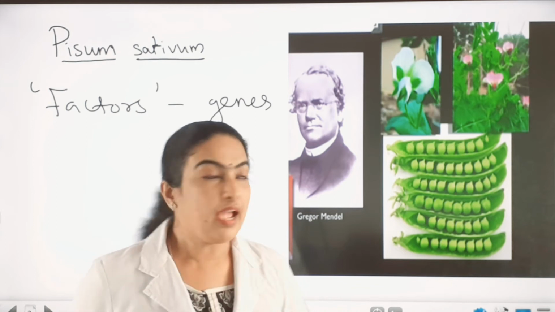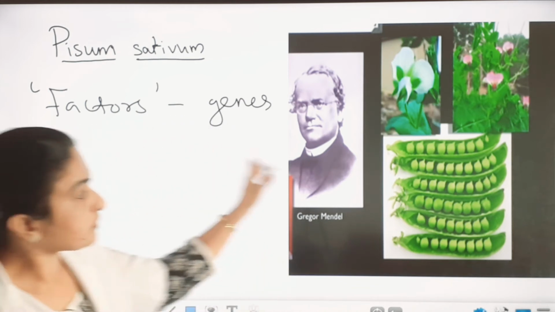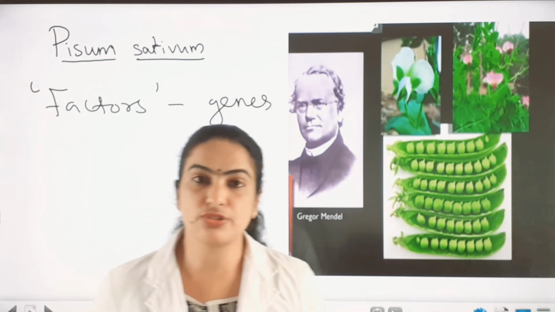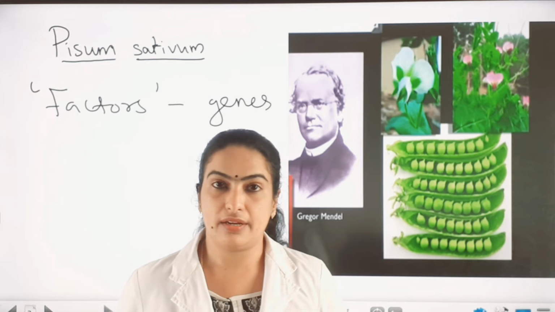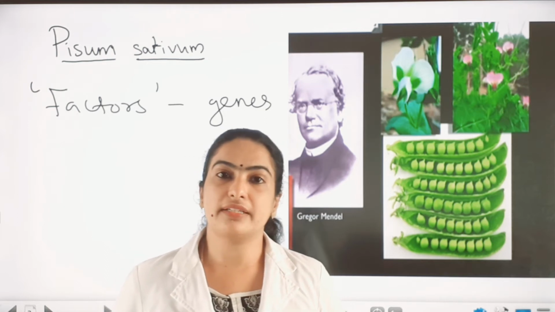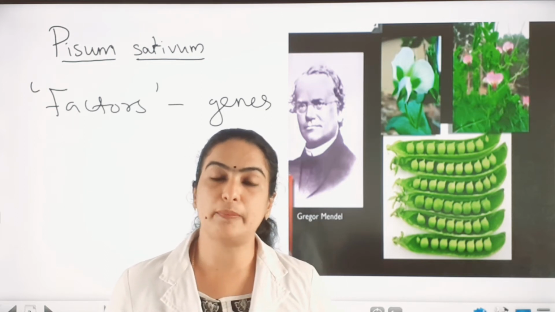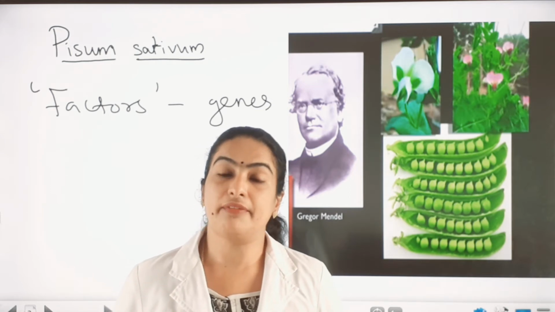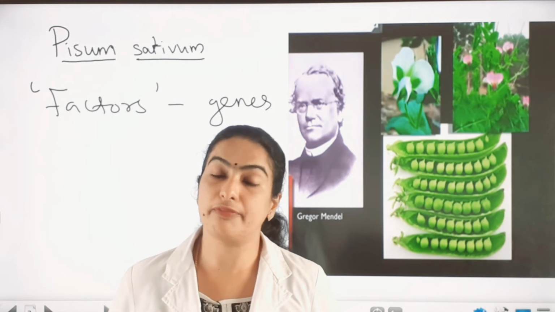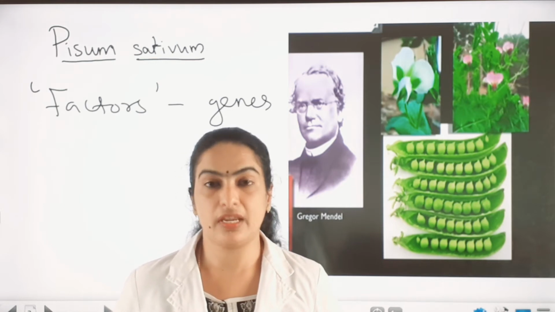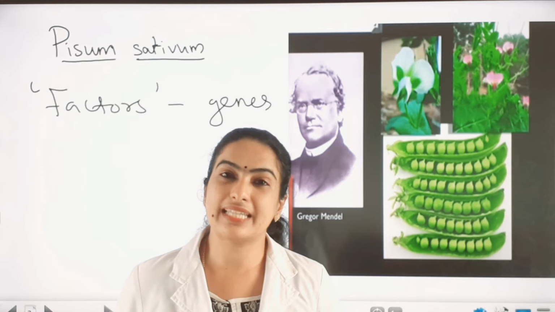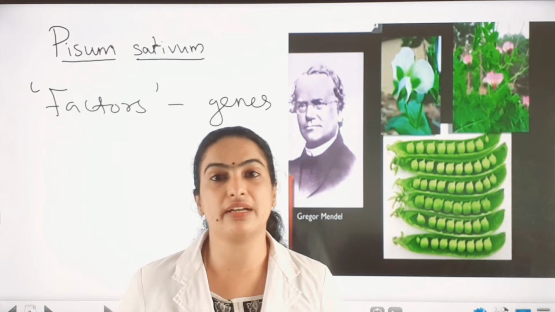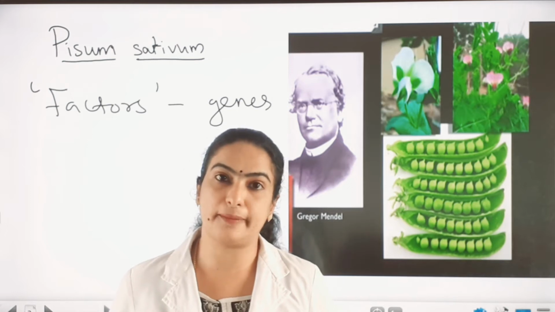And what is the reason for selecting Pisum sativum as the experimental plant? You already learned that in 10th standard. The first reason is the plant is very small and very easy to cultivate. The second reason is its lifespan is short, so we can cultivate several generations within a short period of time.